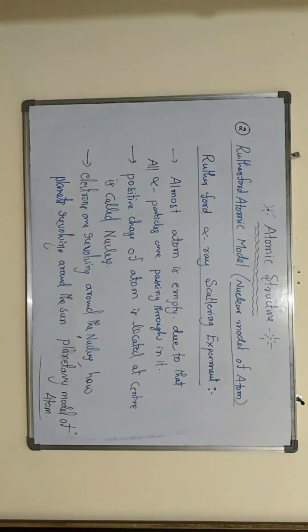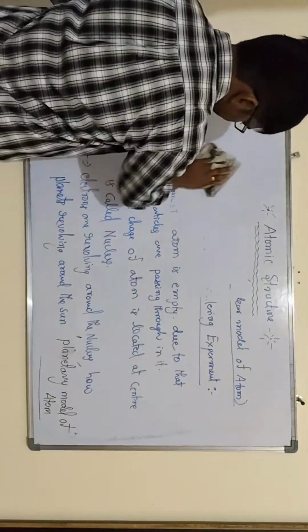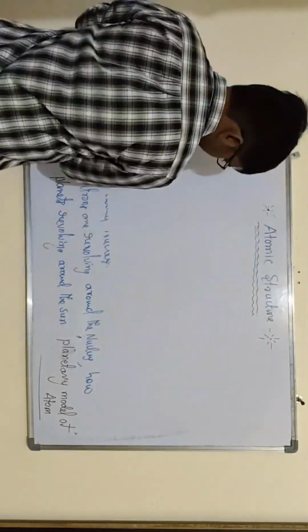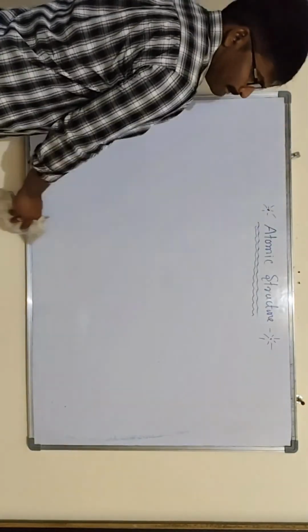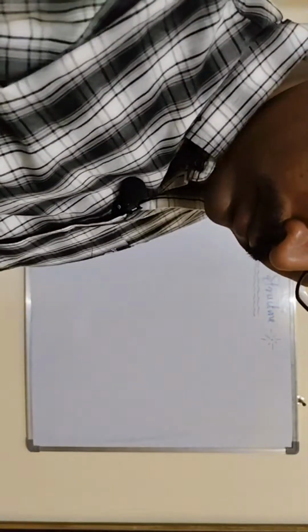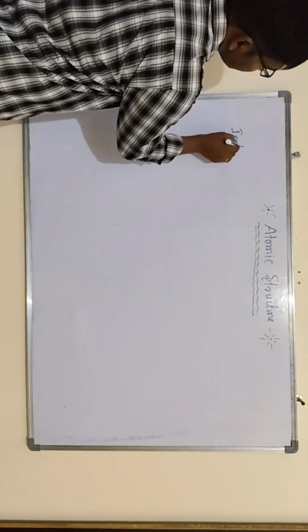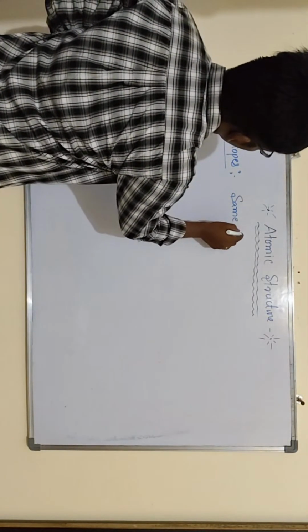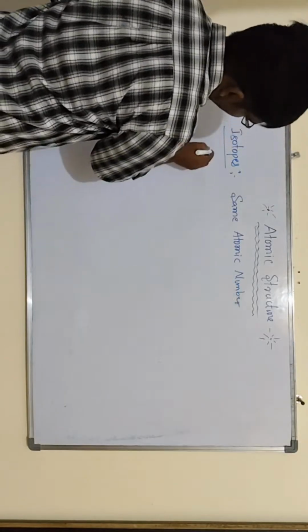So the next important topics we have to discuss are isobars, isotopes, and isotones. First, isotopes.